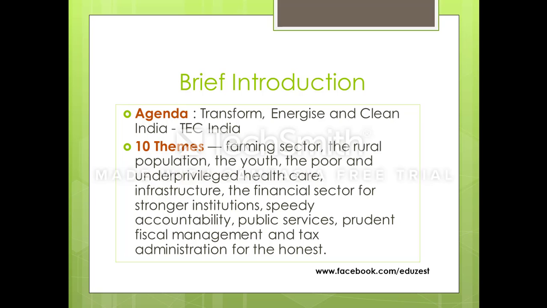The other, there were like 10 themes of the budget this time. So what we have done is that we have divided the 10 themes in 5 videos. So every video will cover 2 themes so that you can understand those particular headings better, and then accordingly we can summarize it all together in the last video. So in this particular video we would be focusing on the farming sector and the rural population.